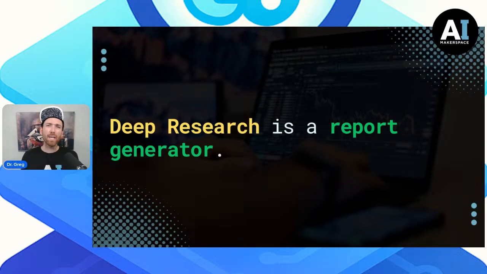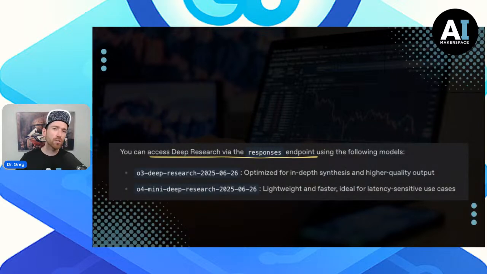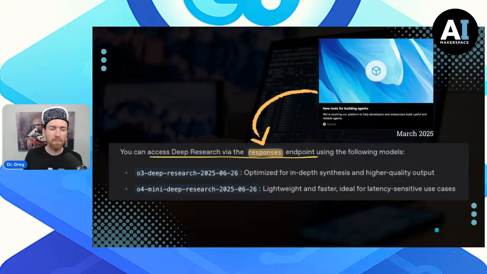When we talk about how we can actually use it through the API, we need to go one layer down. And we need to sort of understand that we access this not through ChatGPT anymore, but actually through the responses endpoint. And the responses endpoint, this was part of the package of the new tooling released in March. It was when OpenAI released the OpenAI Agents SDK, and they sort of announced this responses API, the sort of next generation of the assistants API.